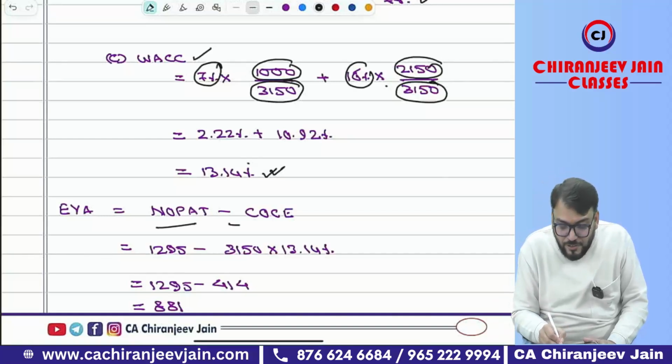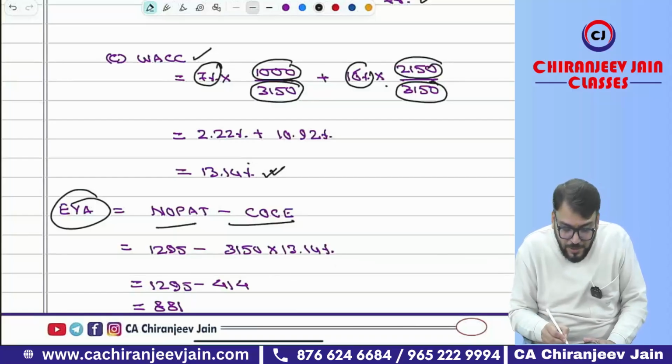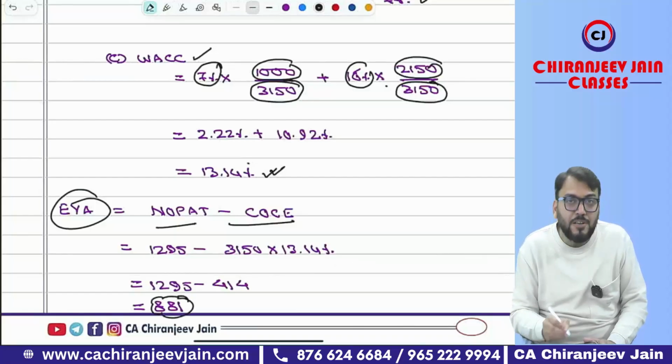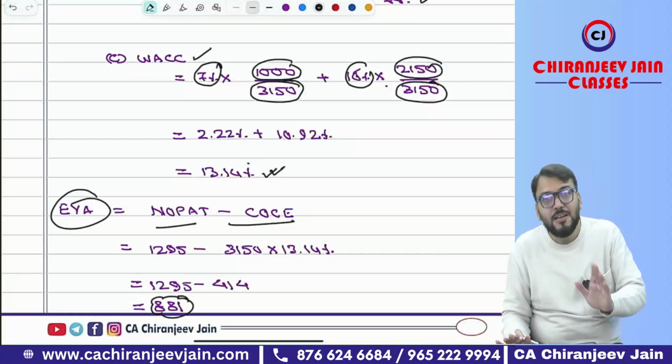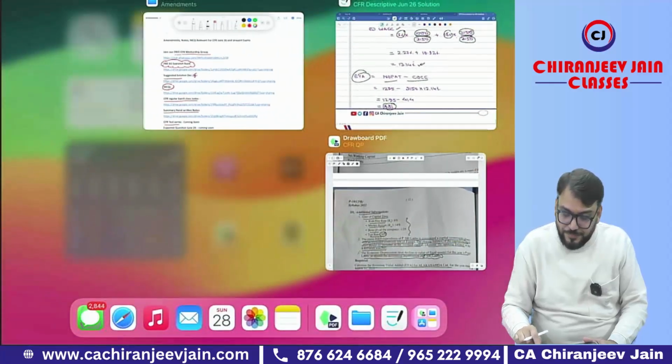So NOPAT minus cost of capital employed is EVA. You can easily find out by using this formula. So 881 lakh from my point of view is EVA, economic value added. Okay, sir. Done. Coming to the next question.